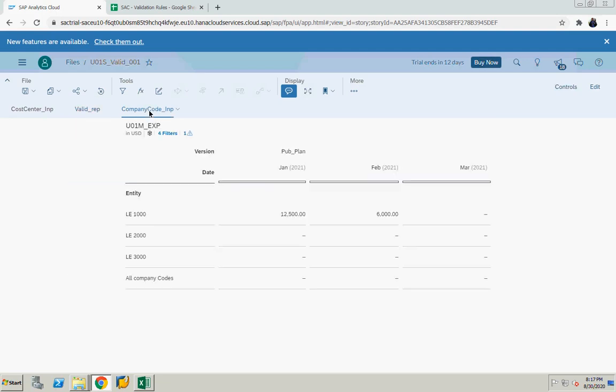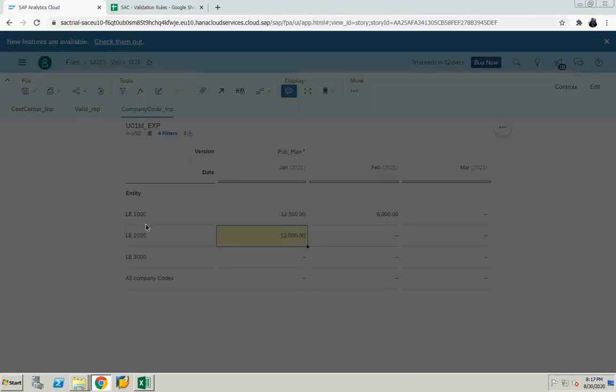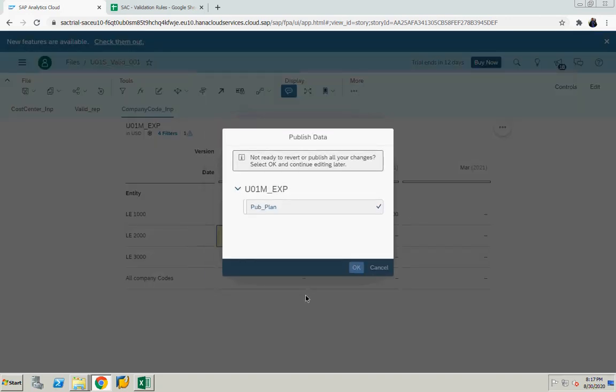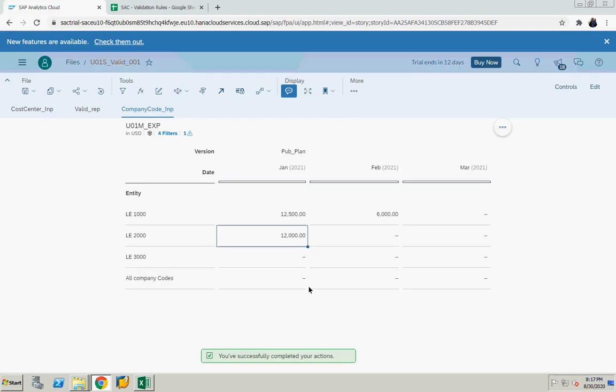So let's come to company code here. For 2000, I am adding some data in January 2021, something around 12,000. At company level, this is my company entity, legal entity level. Now, what is the system going to do for the cost centers and profit centers? Let's see. Go to more, publish data, publish all. Now 12,000 is saved.